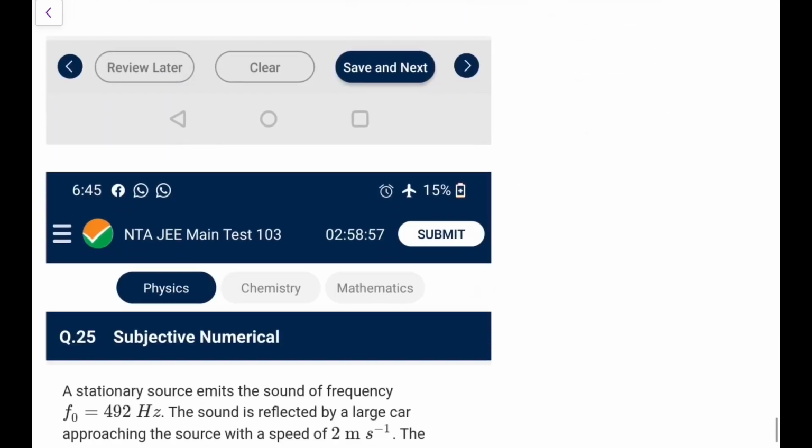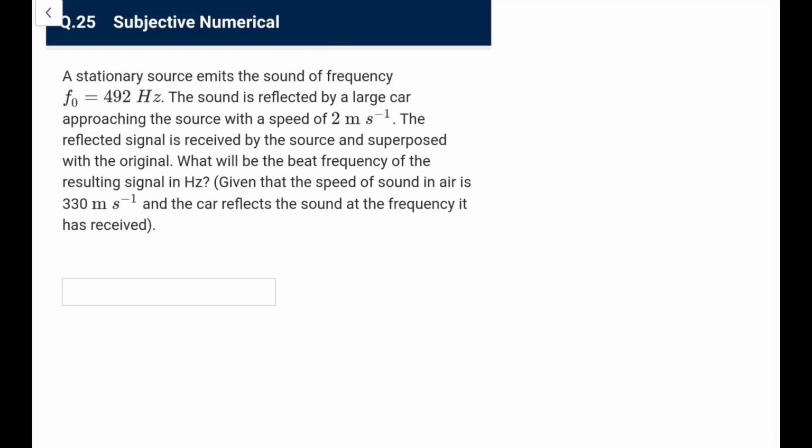Next one, the last one. A stationary source emits sound of frequency 492 Hz. The sound is reflected by a large car approaching the source with a speed of 2 meters per second. The reflected signal is received by the source and superposed with the original. What would be the beat frequency? Again a standard one. What is the frequency that the car receives? That would be f0, and since the car is going towards it, (v plus v car) upon v.